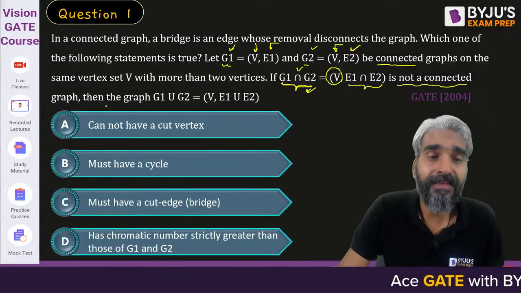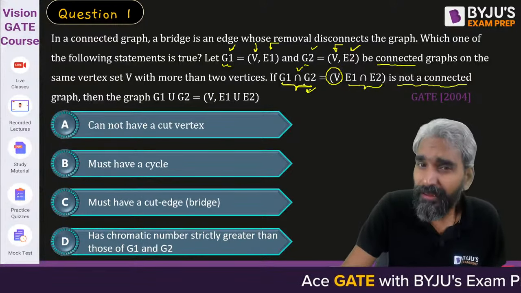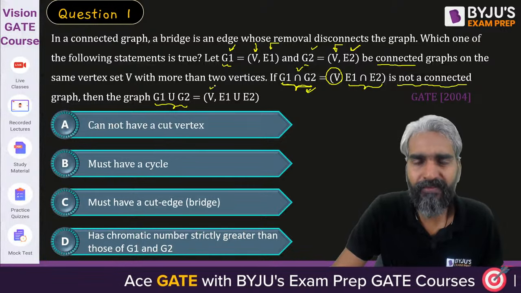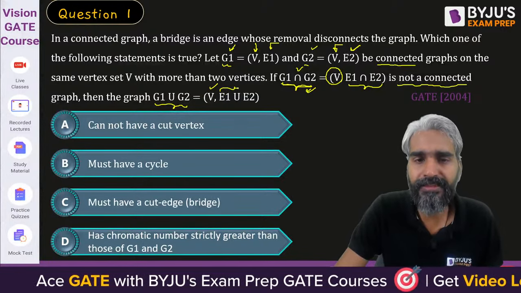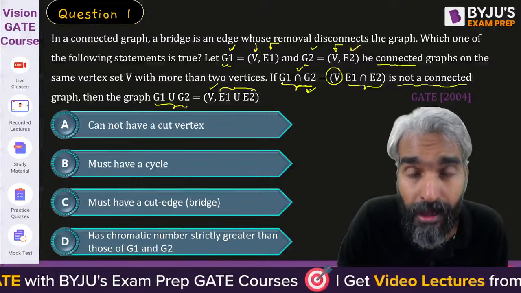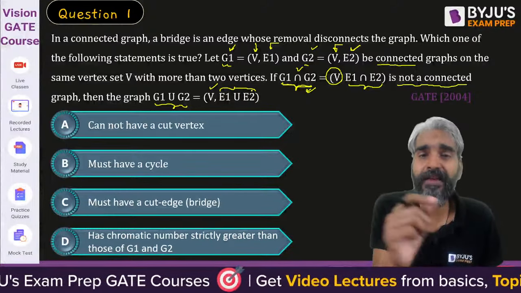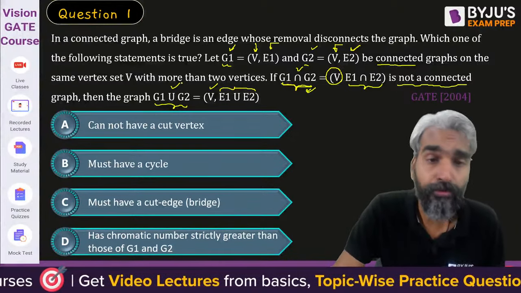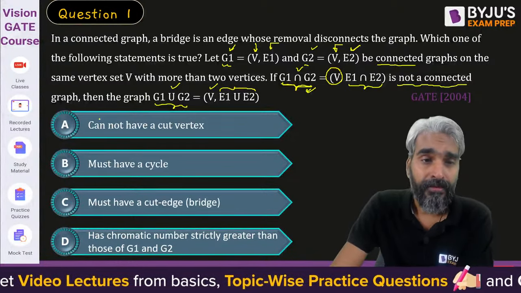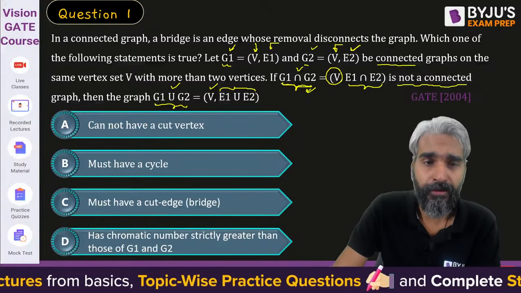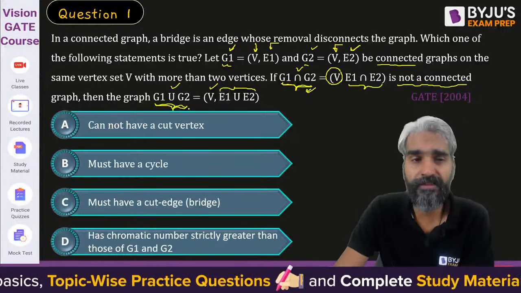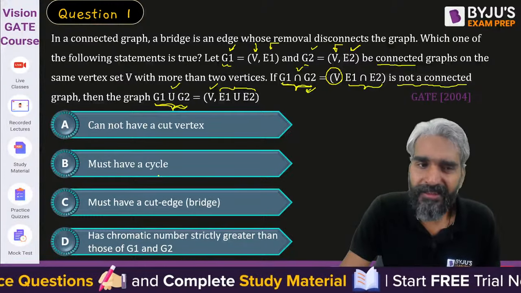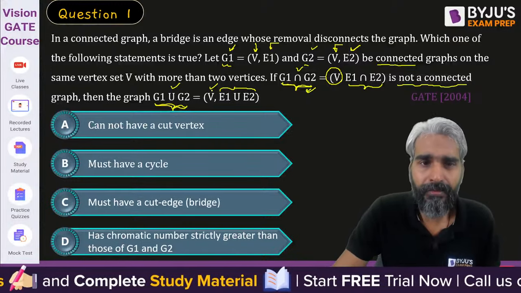Now they are asking, if we take the union of those two graphs, G1 and G2, then ultimately it will be this graph with the same set of vertices, but this time the edges of G1 and G2 will be unioned. Means if an edge is present in any one of the graphs G1 or G2, it will be present in G1 union G2. Now it is asking certain things related to this union of two graphs. So please tell me: it cannot have a cut vertex, must have a cycle, must have a cut edge, that is a bridge, which is defined here.